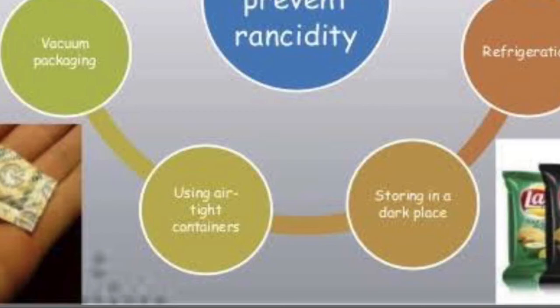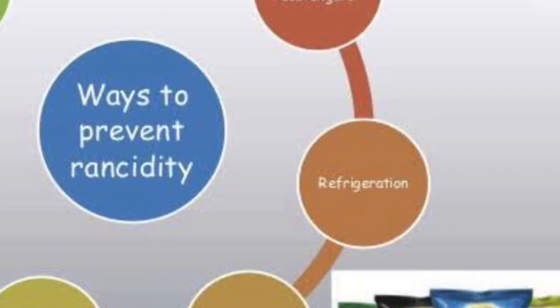Storing in a dark place: if you keep them in darkness, then because there is no sunlight, there is no energy to get oxidized. Then the next is refrigeration. That means keeping or storing them at low temperature. Low temperature reduces the rate of oxidation.